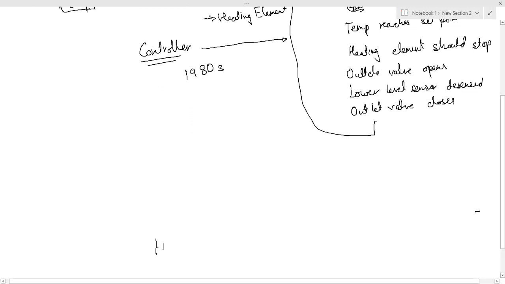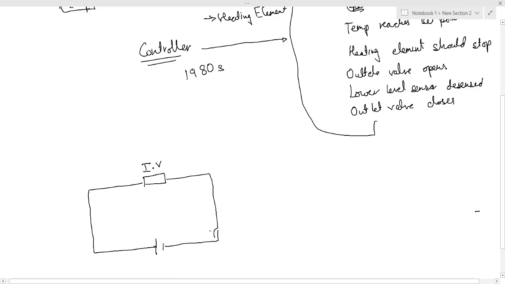There would have been some power source, let us say some kind of battery or AC power source. Then what would have happened? Initially, the first thing that should happen is the inlet valve should open, right? So let this be the symbol for the inlet valve. So the inlet valve opens. I will draw this completely.